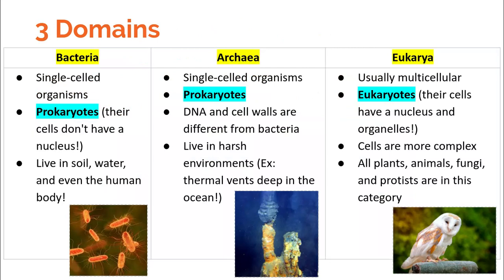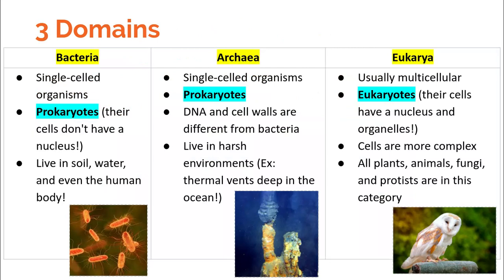Here are our 3 domains on Earth. And again, every living thing fits into one of these 3 domains. The first is bacteria. So these are all single-celled organisms. They are prokaryotes. So no nucleus, no membrane-bound organelles. They can be found in soil, in water, in our bodies, in our digestive system. They're actually very helpful there. So there are good types of bacteria and bad types of bacteria, like the ones that make us sick, but they can be found in a variety of different environments.